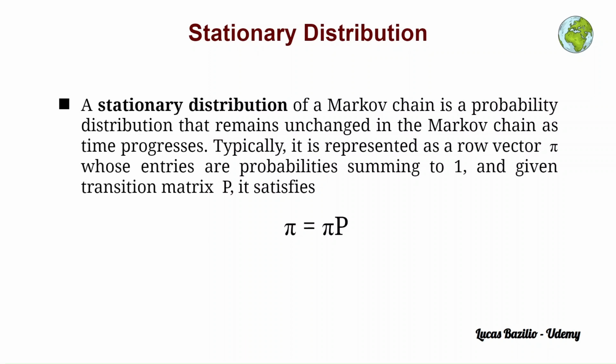The stationary distribution is usually represented as a row vector pi, whose entries are probabilities that sum to 1. Moreover, a property of this stationary distribution is that, given the transition matrix P of the Markov chain, the stationary distribution is equal to the stationary distribution multiplied by the transition matrix P.